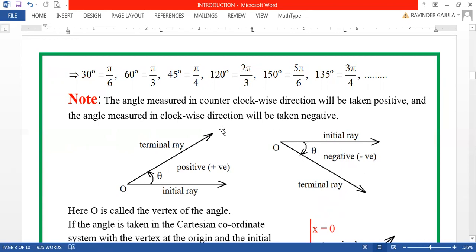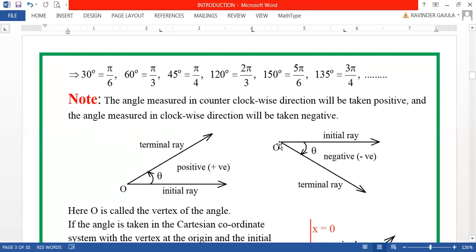This is one important point to note down. When the angle is measured in counterclockwise direction it will be taken to be positive. When the angle is measured in clockwise direction it will be taken to be negative, my dear friends.